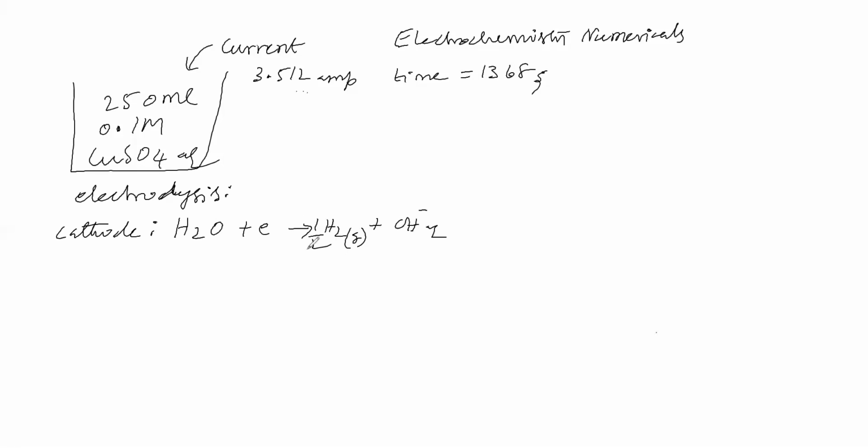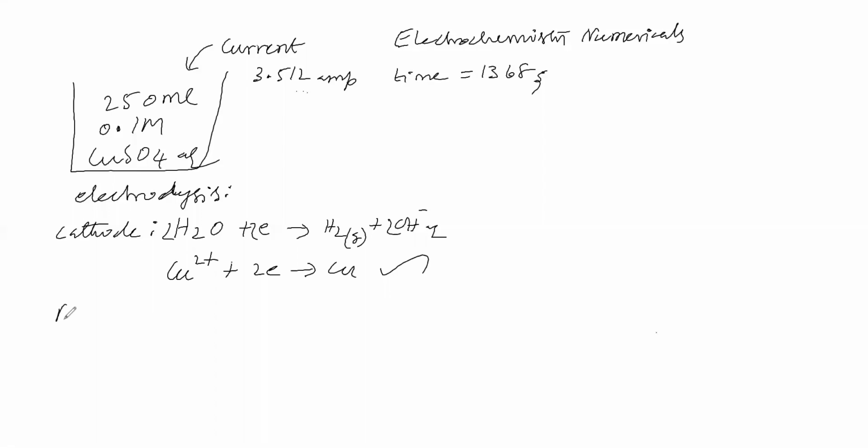If you want to remove this, multiply this equation by 2. Okay. At the cathode, this is one possibility. Another possibility is that copper ion goes to the cathode, takes 2 electrons and becomes copper. Out of these two, this one is preferential, so this is possible at the cathode.